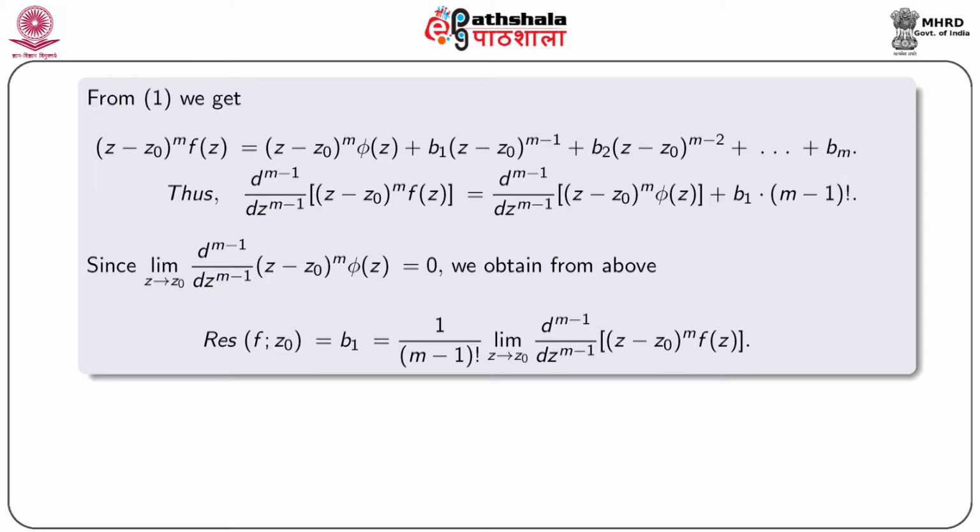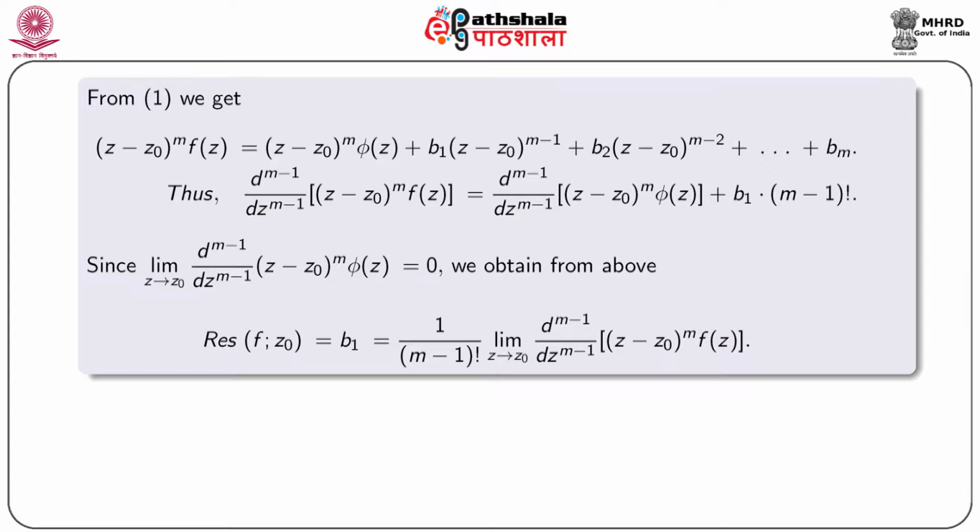Therefore, if we differentiate m minus 1 times with respect to z, then we obtain d^(m-1) by dz^(m-1) of (z minus z0)^m f(z) equal to d^(m-1) by dz^(m-1) of (z minus z0)^m phi(z) plus b1 times factorial (m minus 1), because all other terms will be 0.